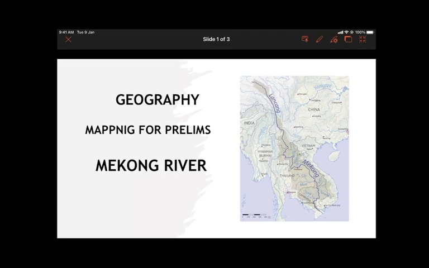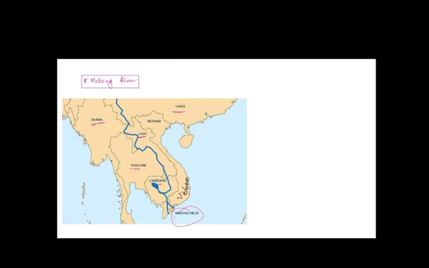Hello, in this series we are going to cover mapping for UPSC because every year UPSC asks 2 to 3 questions definitely on locations and important locations which were in news. So today we are going to map the Mekong River and we are going to see this Southeast Asian region through which Mekong flows. The Mekong River is a transboundary river flowing through East Asia and Southeast Asia.